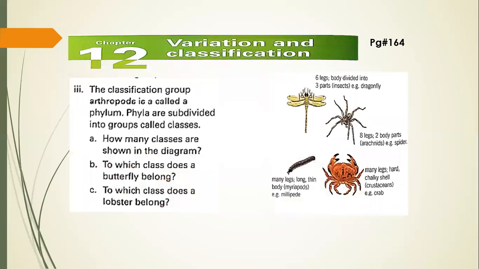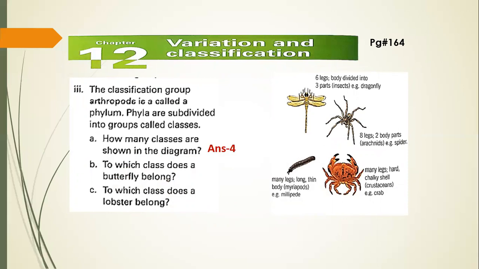Coming to the third part of this question: the classification group arthropod is called a phylum. Phyla are subdivided into groups called classes. How many classes are shown in the diagram? So 4 different classes are shown there in the diagram.